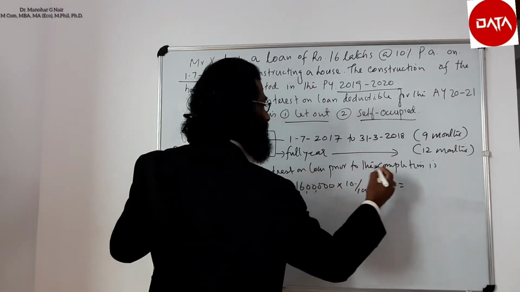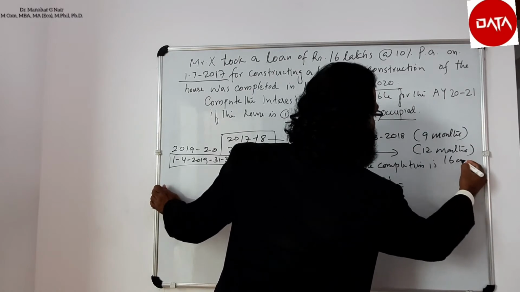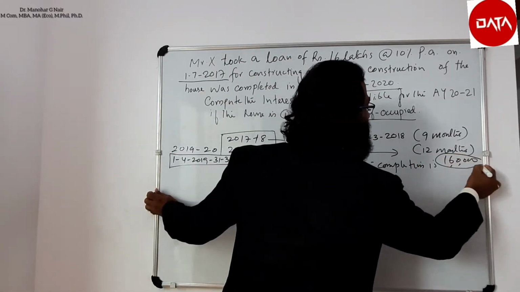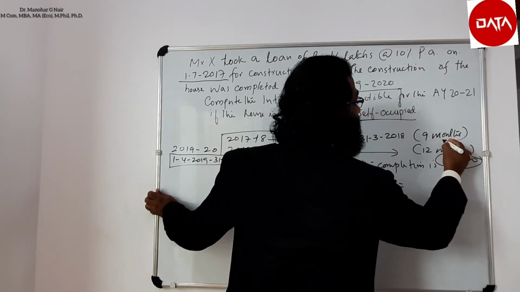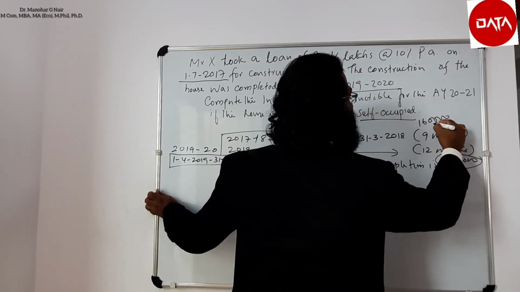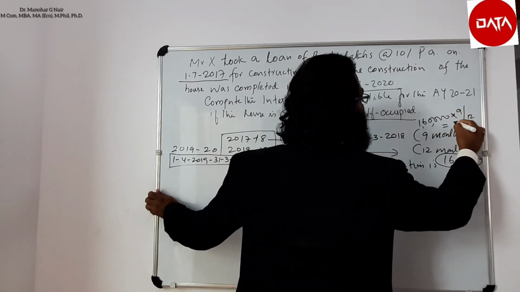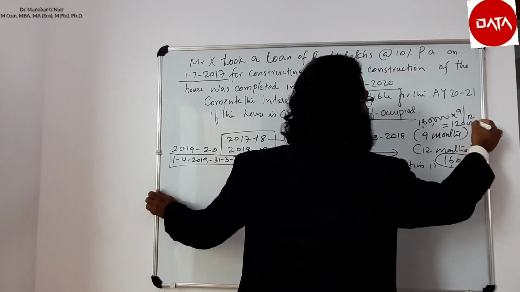This year it is 1,60,000, that is 10%, and for the previous year it is 1,60,000 into 9/12 equals 1,20,000.